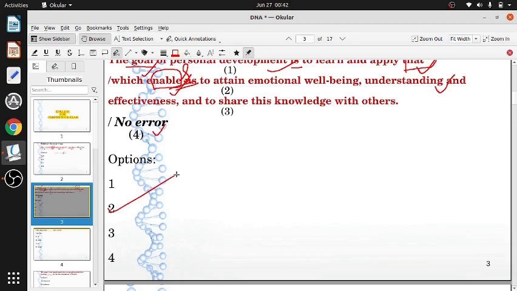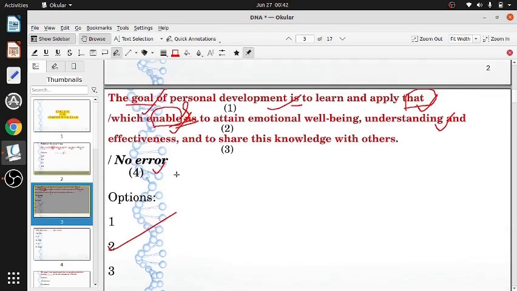All are subject verb agreement. Singular subject, singular verb, plural subject, plural verb. Goal singular, is singular, that singular. So which enables, it should be singular. So we get error in part 2.